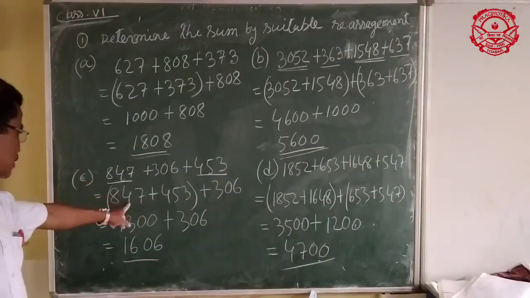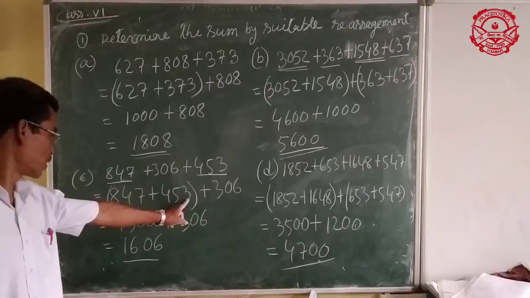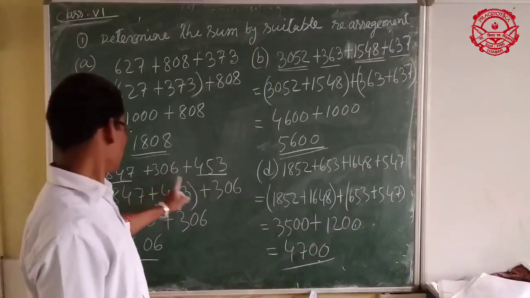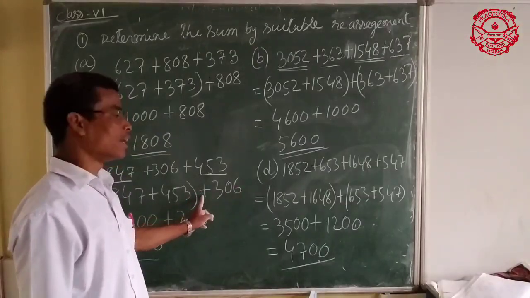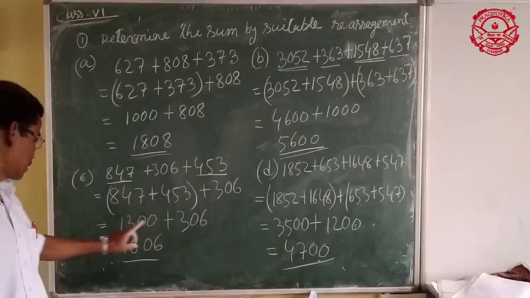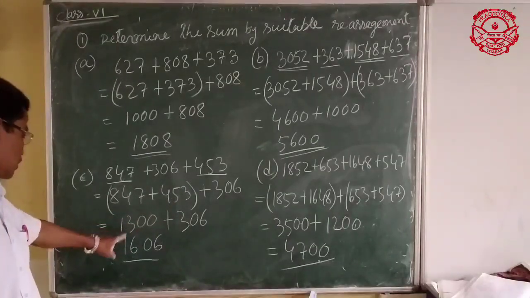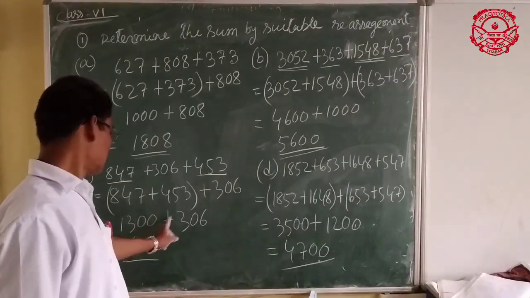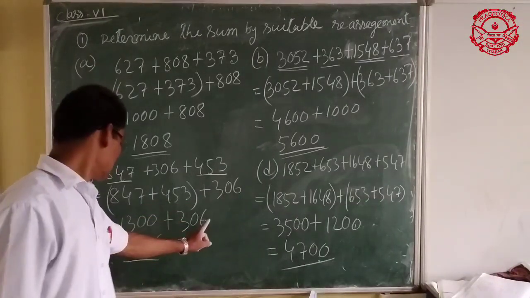So 847 plus 453 group together and keep 306 alone. Addition of these two numbers is 1300, plus this number 306.